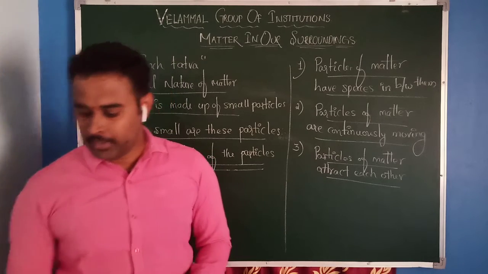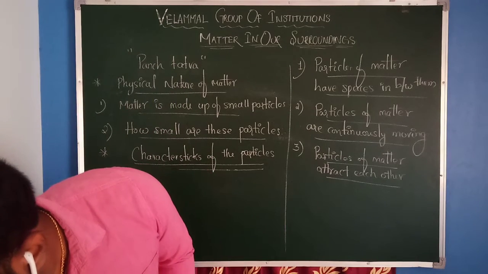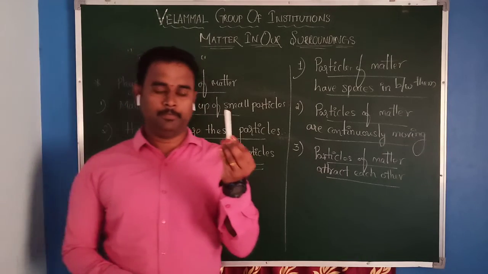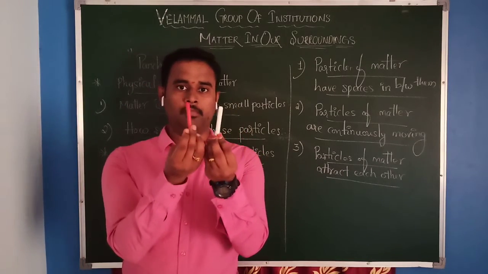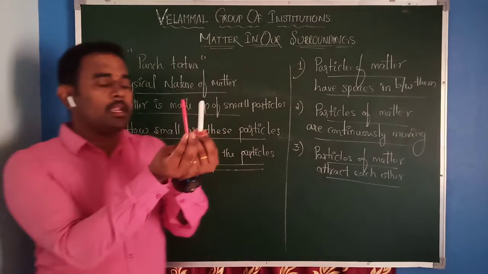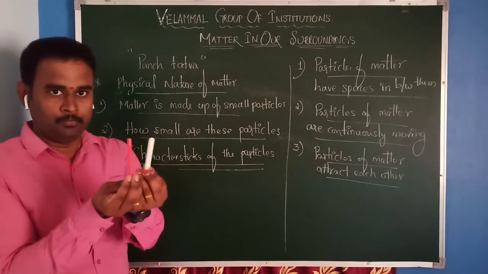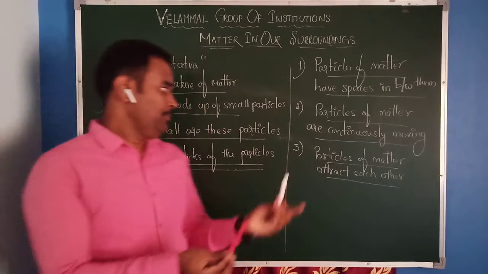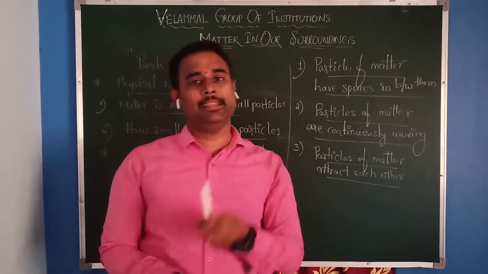Here I am taking a chalk piece and a pen. Now these two come under matter. Now I am going to prove that particles of matter attract each other.